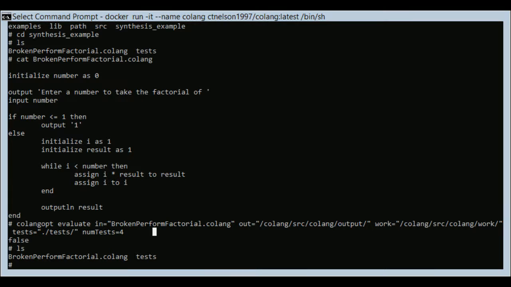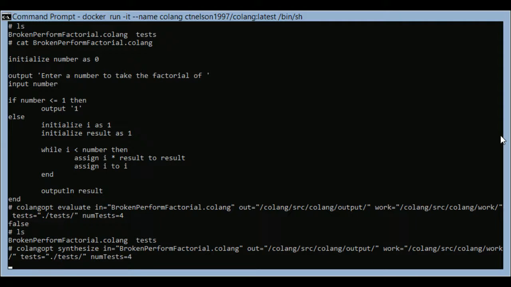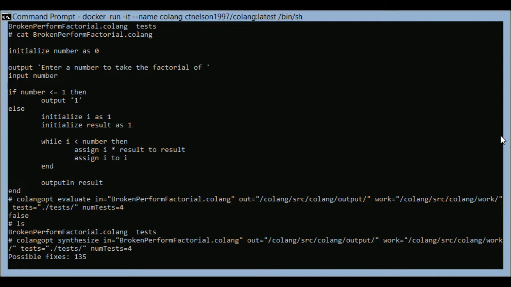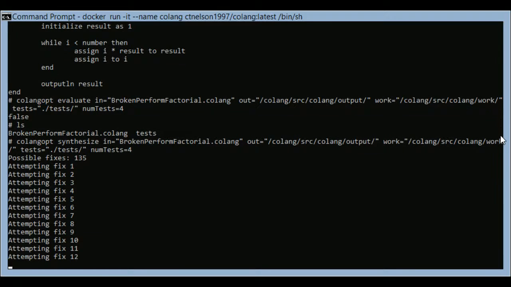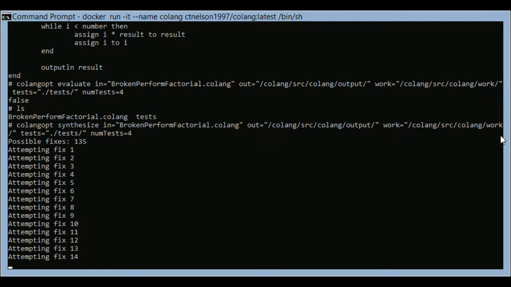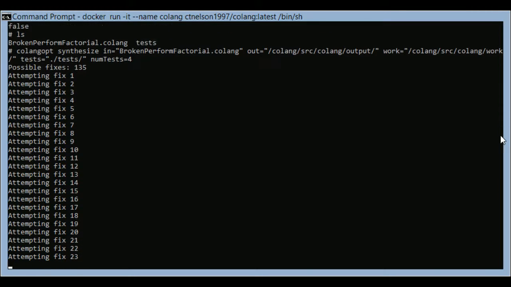The interesting thing about this is that we can also try to synthesize repairs to our program. So by doing the same command again, but with the synthesis argument, what this will attempt to do is it'll attempt to find a solution based on all those boundary case fixes. So here it's found 135 possible fixes, and what it's going to try to do is evaluate every one of those potential fixes against the test suite and see if it's the correct solution.